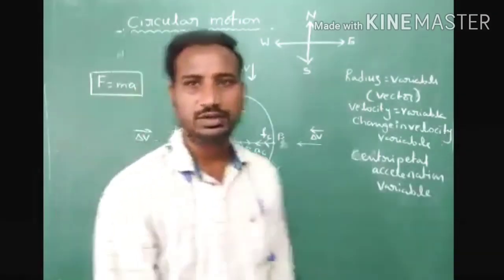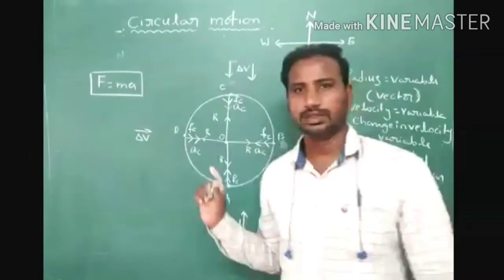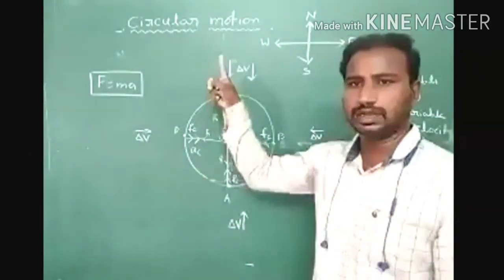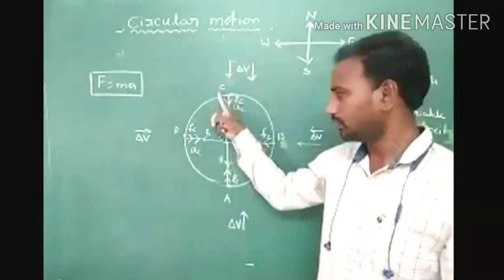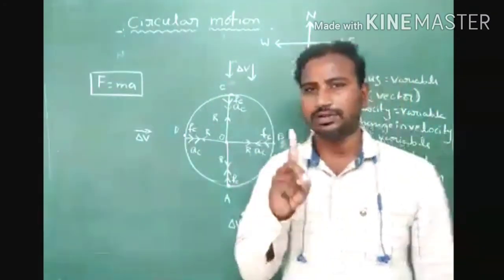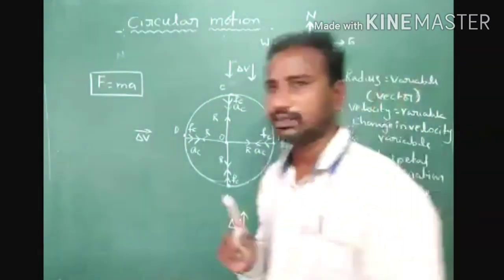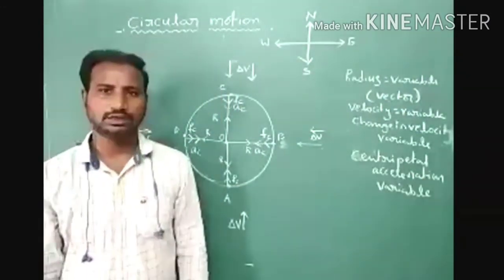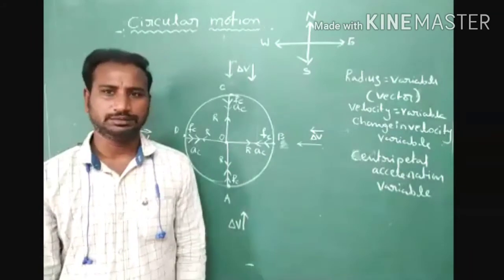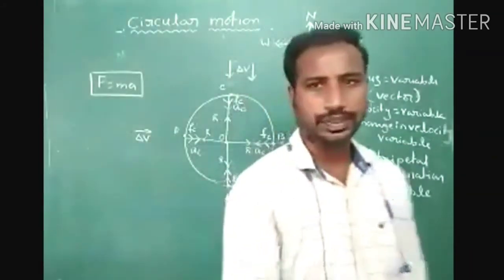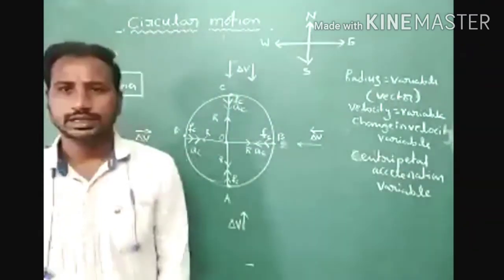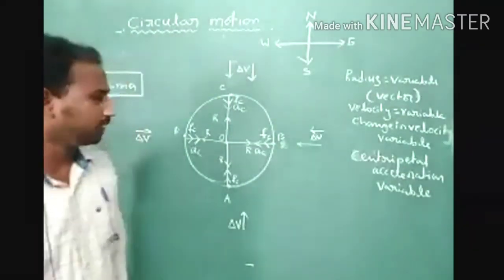Understood this point? Do you have any doubt? Okay, so at every observation point, centripetal force is acting towards the center of the circular path. That force is necessary for a body moving with a constant speed in a circular path. So here centripetal force is also a variable quantity.